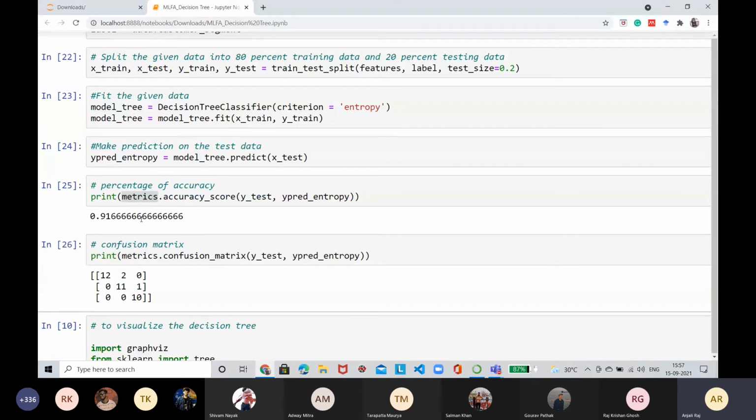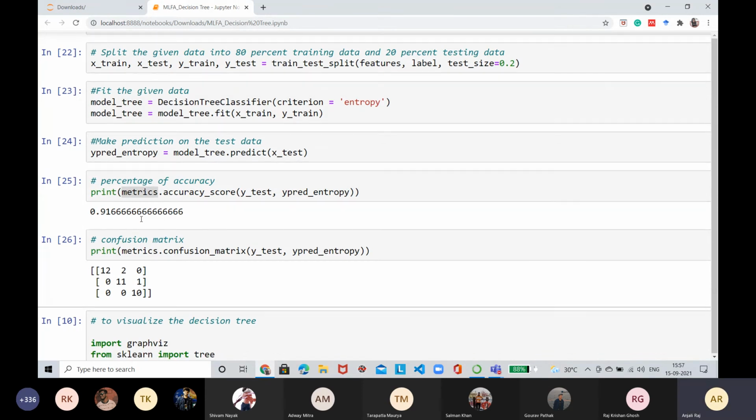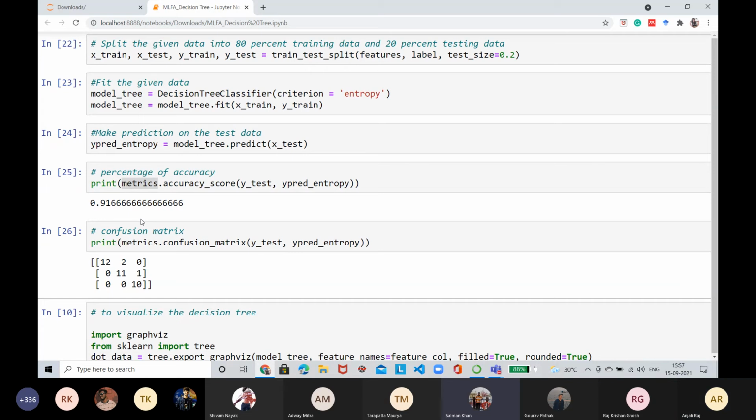I have not defined the random state here, so it has changed. If you use it, it's better, because it will give the same result over time. You can use it in your assignments. For our assignment evaluation purposes, the random state has to be mentioned. Yes, you have to mention it.